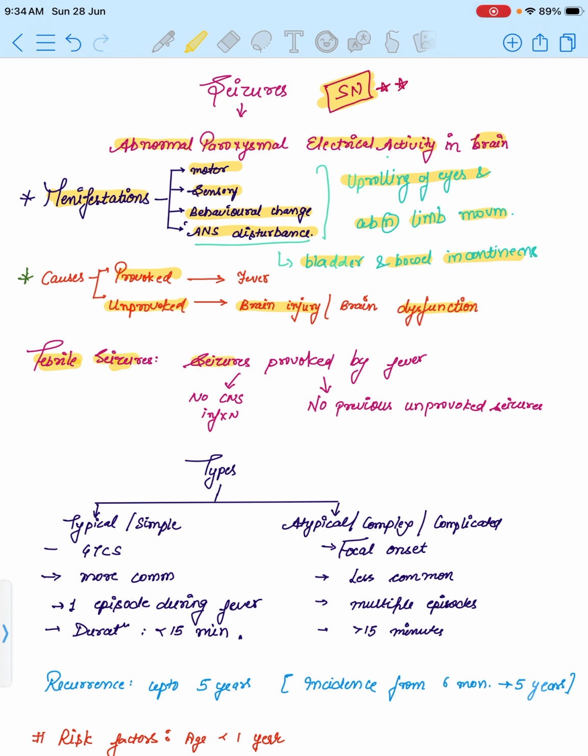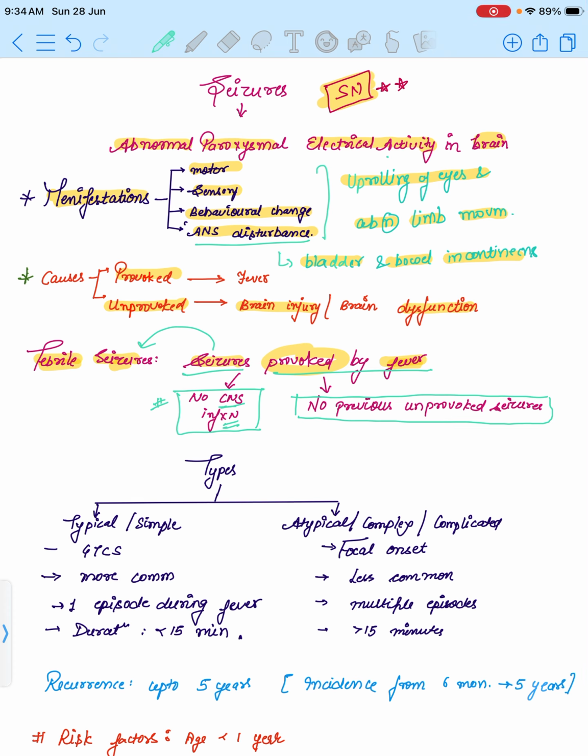Febrile seizures are seizures that are provoked by fever. Along with that, there should not be any CNS dysfunction or previous unprovoked seizure. Sometimes the teacher asks what is a febrile seizure, and our answer is a seizure that is followed by fever. But that is just the meaning of it. These two points have to be included so that it is a correct definition: there should not be any CNS infection and no previous unprovoked seizure.